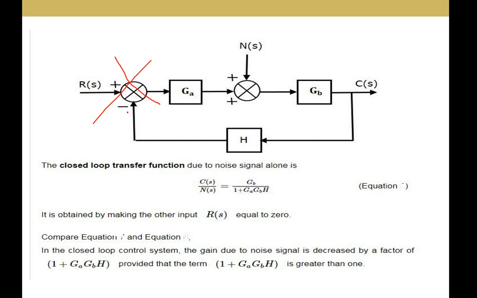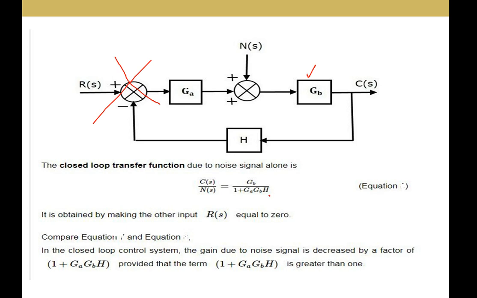For negative feedback the transfer function is G by 1 plus GH, that is forward path gain divided by 1 plus forward path gain into feedback path gain. Here the forward path gain is GB and the feedback path gain is GA into H, so you get GB by 1 plus GA GB into H.